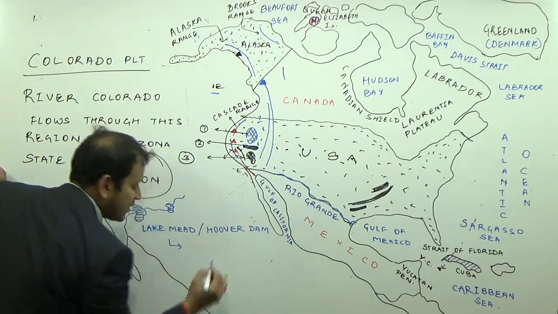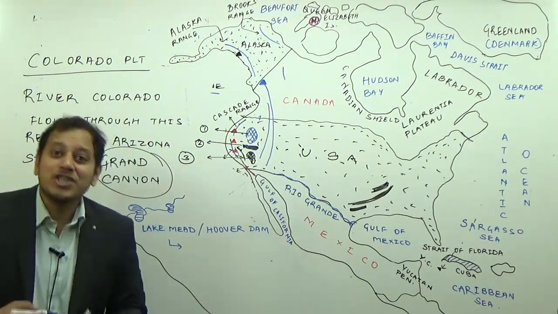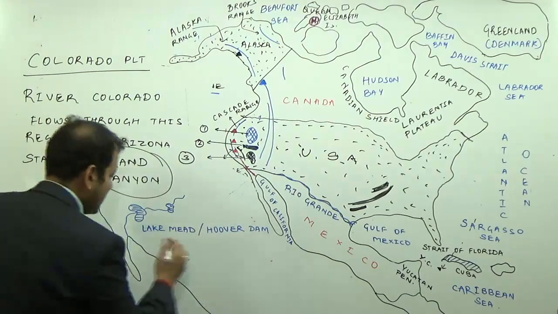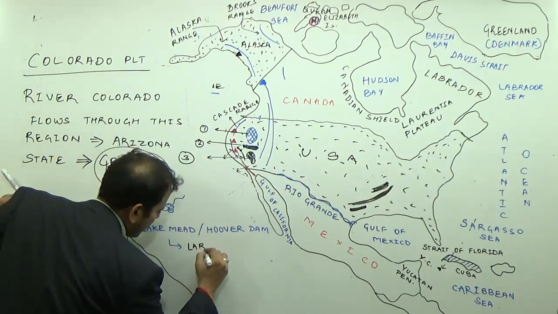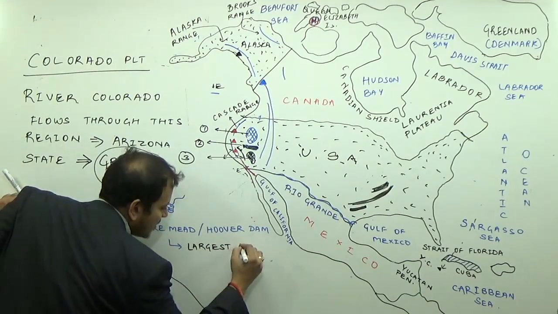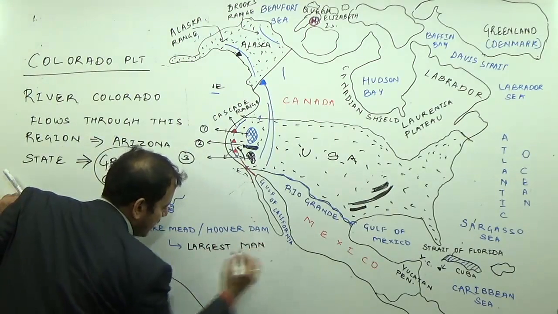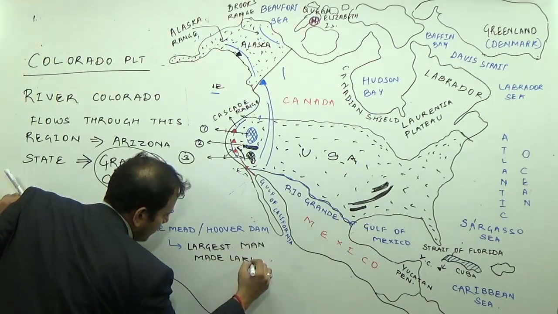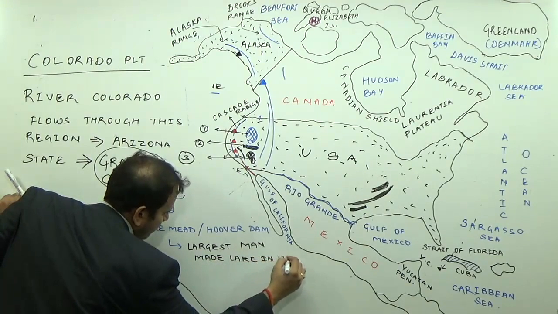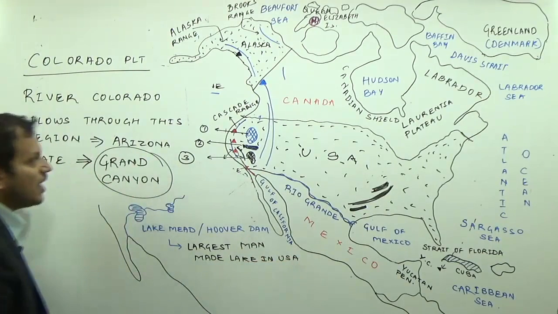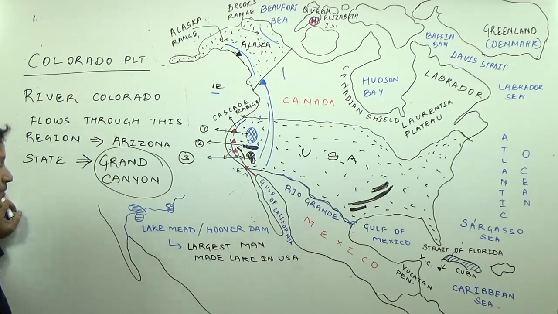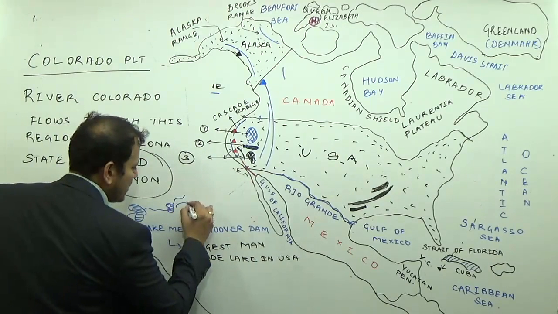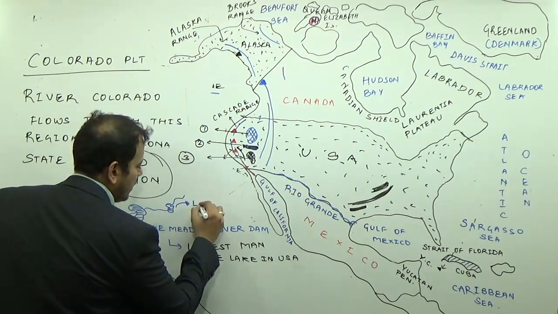It is the largest reservoir, or largest man-made or artificial lake, in USA. What is the name of this other dam? The name of this other dam is Lake Powell.